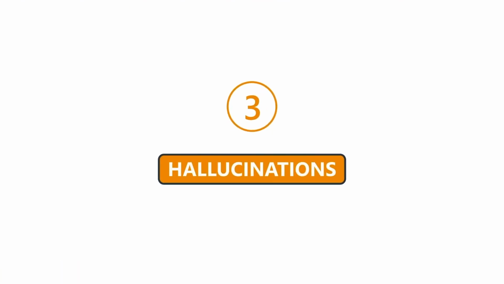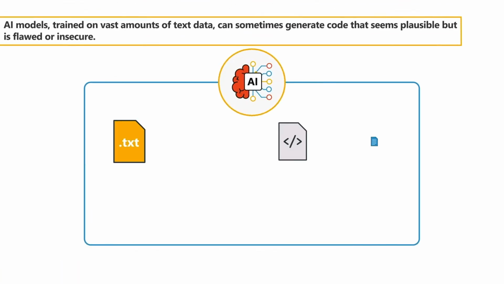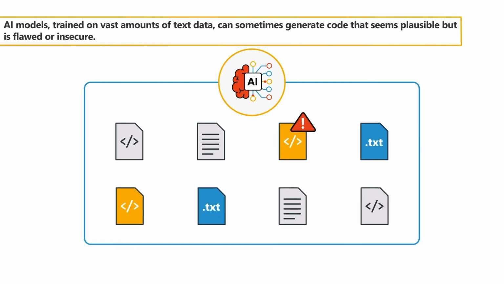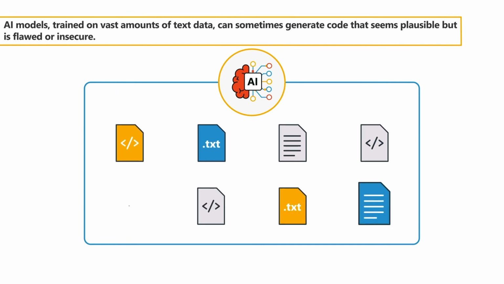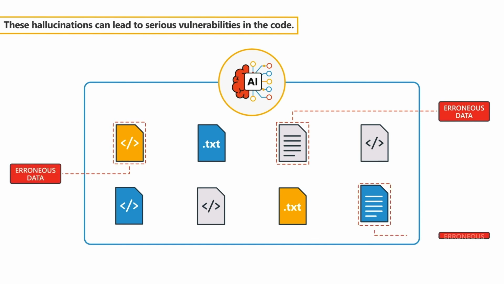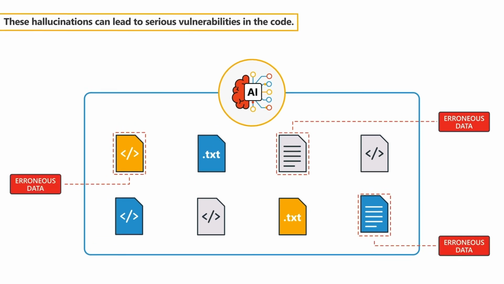3. Hallucinations. AI models trained on vast amounts of text data can sometimes generate code that seems plausible but is flawed or insecure. These hallucinations can lead to serious vulnerabilities in the code.